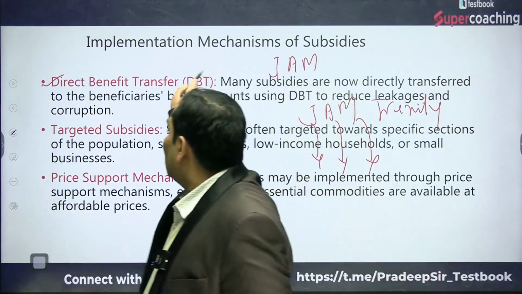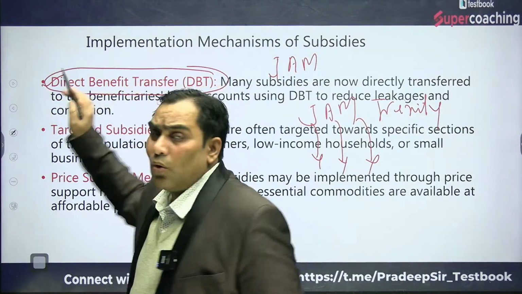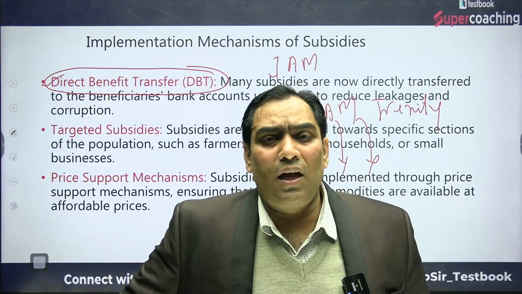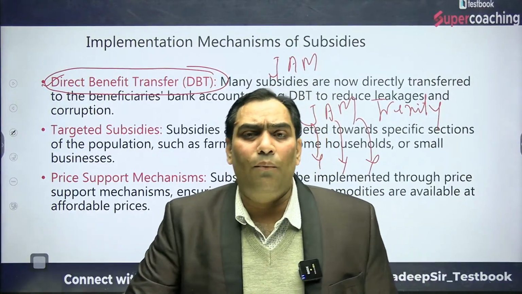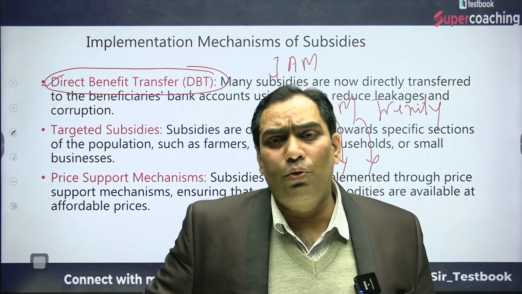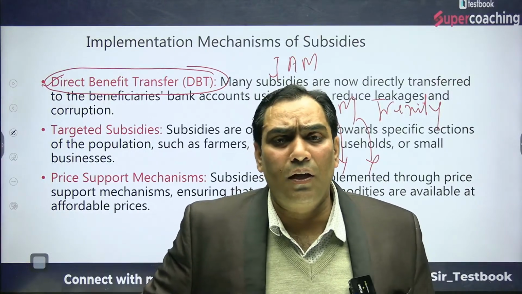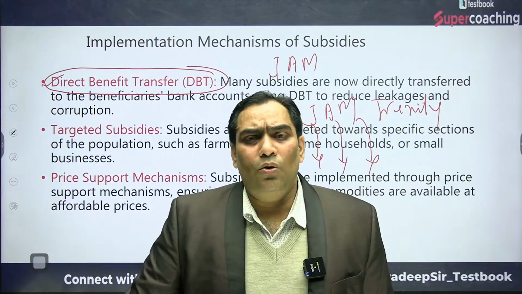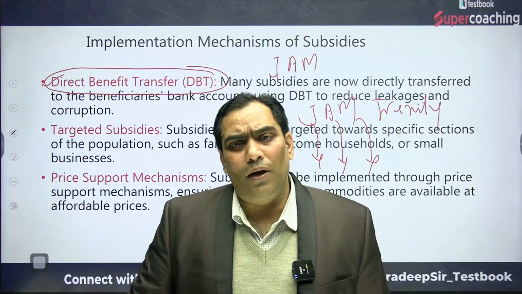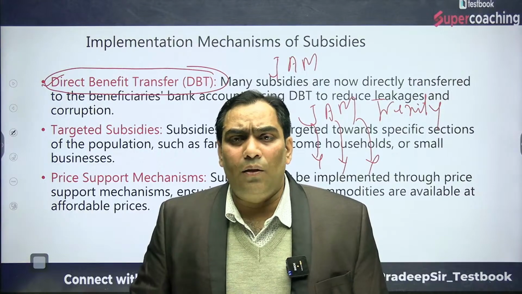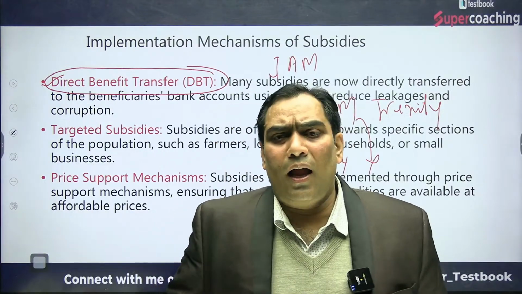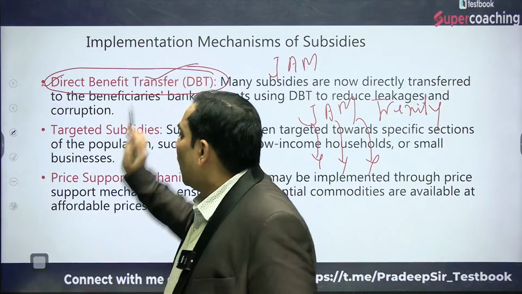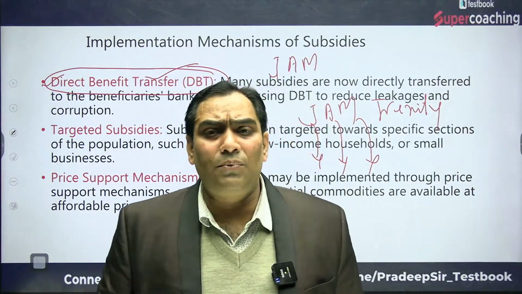That is known as direct benefit transfer. Most of the subsidy in India nowadays is being transferred through direct benefit transfer. But there is also the targeted subsidy.